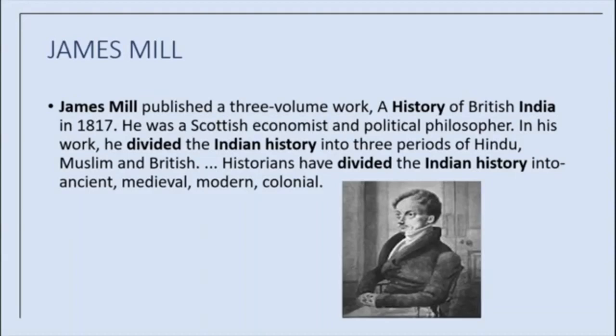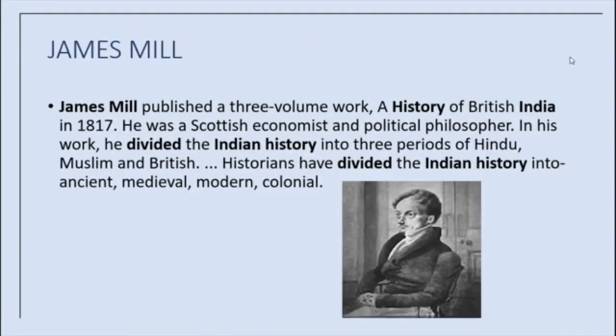He called the ancient period the Hindu period because most of India was then under the control of Hindu rulers. Likewise, he called the medieval period the Muslim period and the modern period the British or Christian period. Mill also thought that all Asian societies were at a lower level of civilization than Europe. According to his telling of history, before the British came to India, Hindu and Muslim despots ruled the country. Religious intolerance, caste taboos, and superstitious practices dominated social life. British rule, Mill felt, could civilize India.